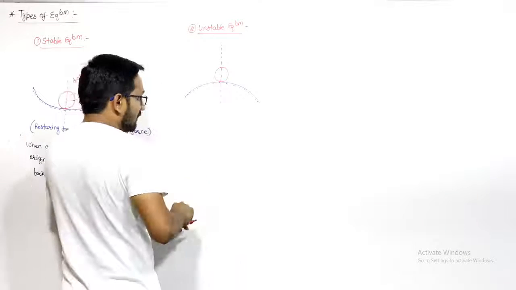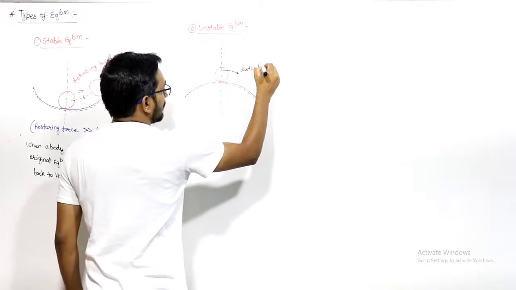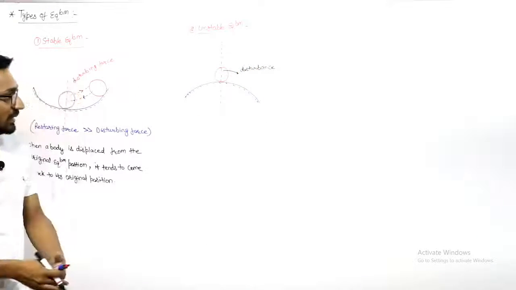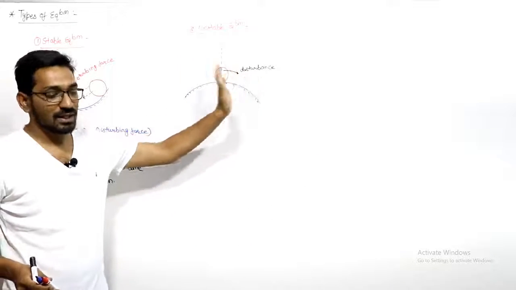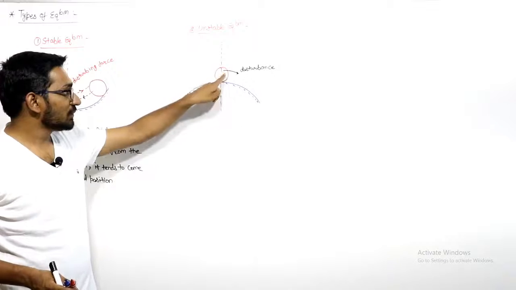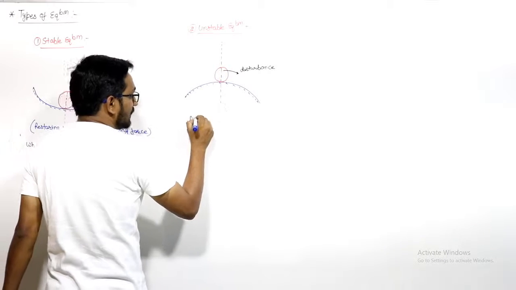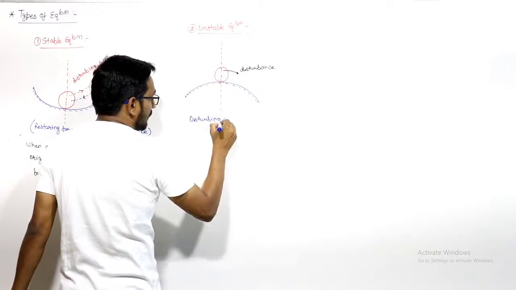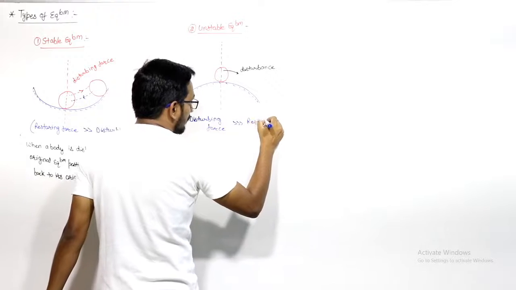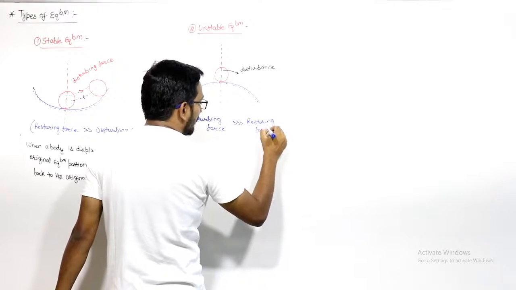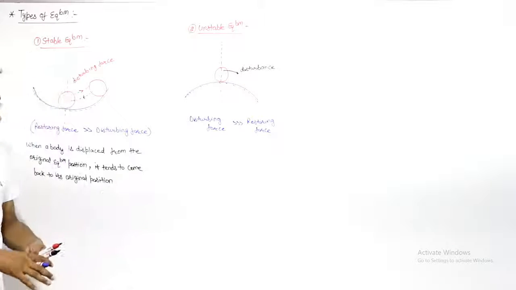If I disturb this equilibrium position, then you can see from here that this body will go in this direction only. It will never come back to its original position. So this is your unstable equilibrium, and in unstable equilibrium, the disturbing force is very dominating over the restoring force. The restoring force is dominated by the disturbing force. The disturbing force is very much dominating in this case of unstable equilibrium.